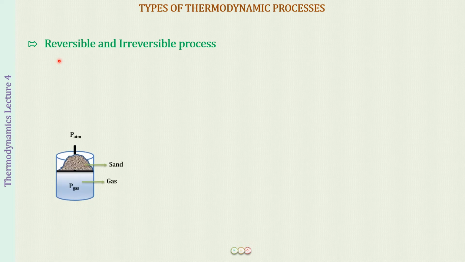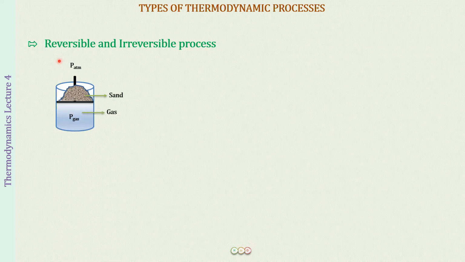Here in front of you is a diagram, and in this diagram we have a container. This container is fitted with a piston, and this piston is massless. It does not have any weight of its own, and it is frictionless also, so no force is required to move it up and down. It can move very easily up and down.